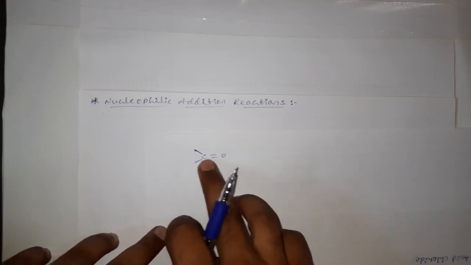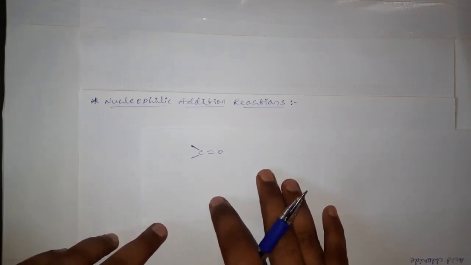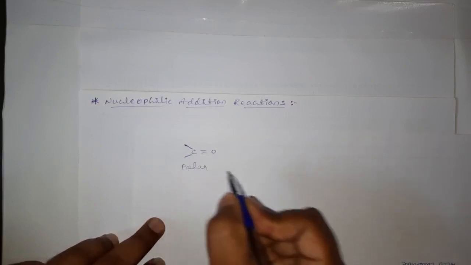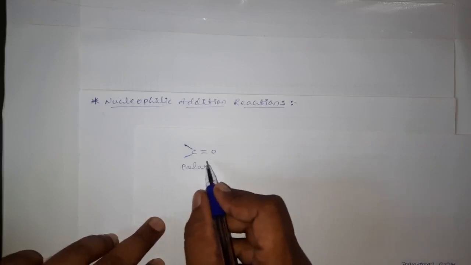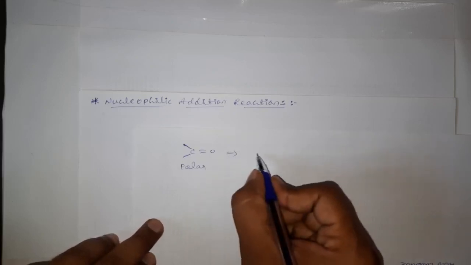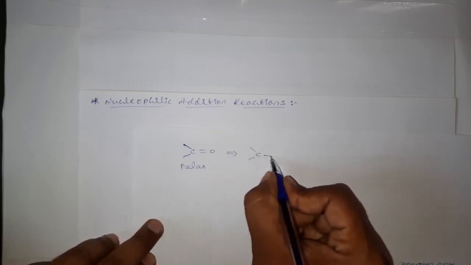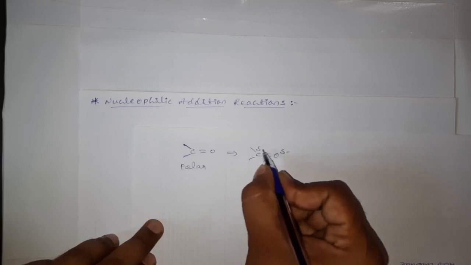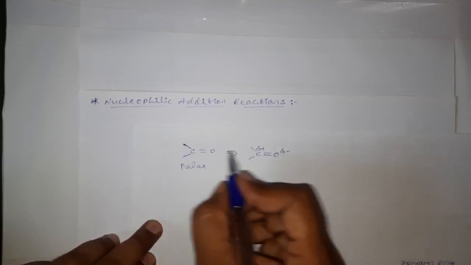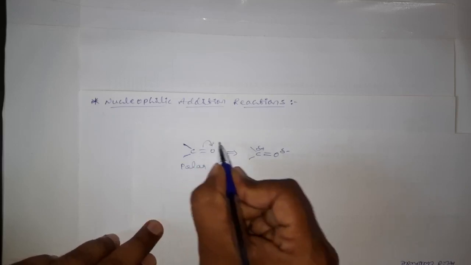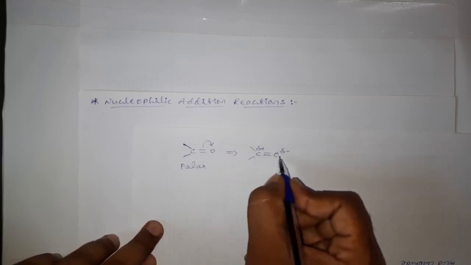We know that the carbonyl group, that is the C double bond O group, is common to both aldehyde and ketone, and this carbonyl group is highly polar in nature. We can write it as C double bond O, with oxygen having a partial negative charge and carbon having a partial positive charge. Oxygen, being more electronegative than carbon, drags the bonded pair of electrons towards itself, and hence it becomes negative.